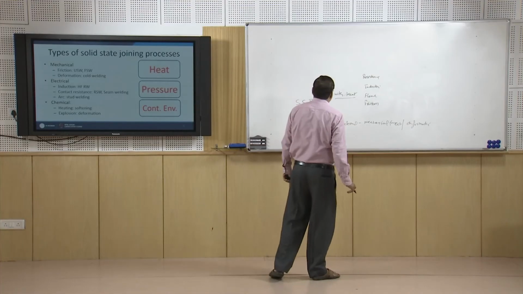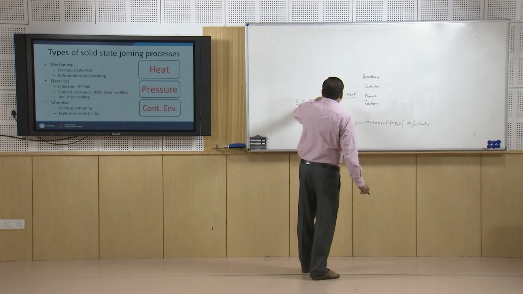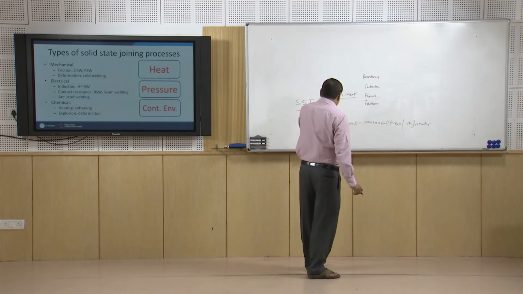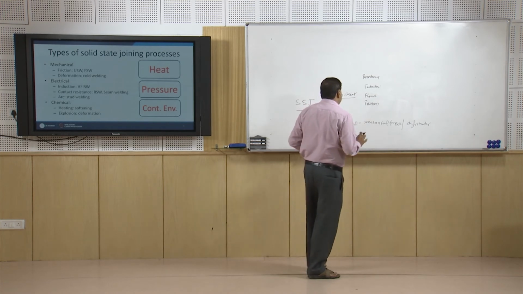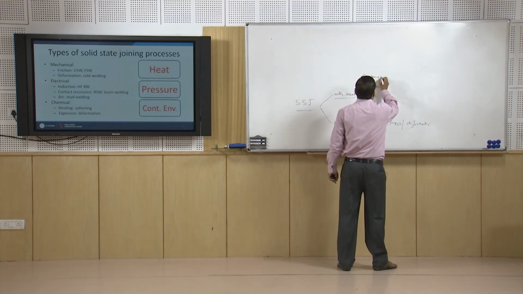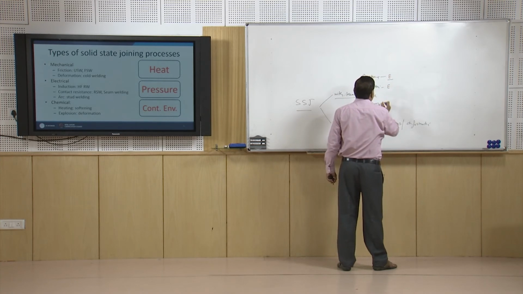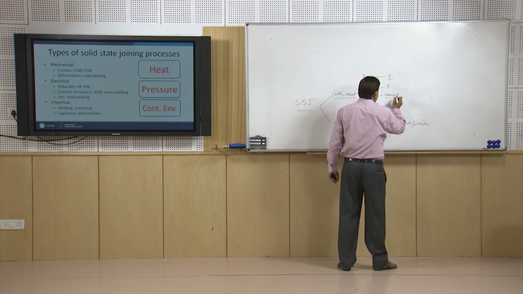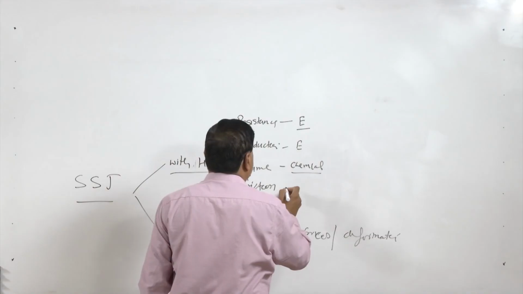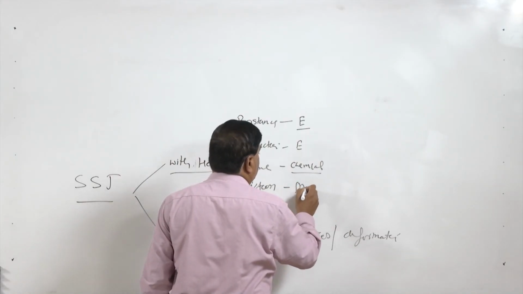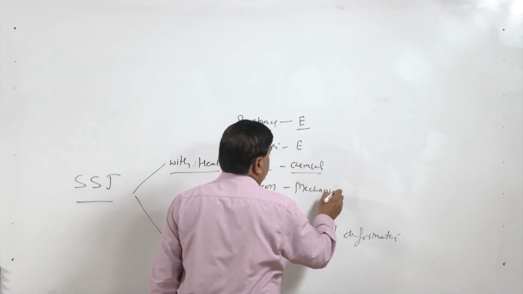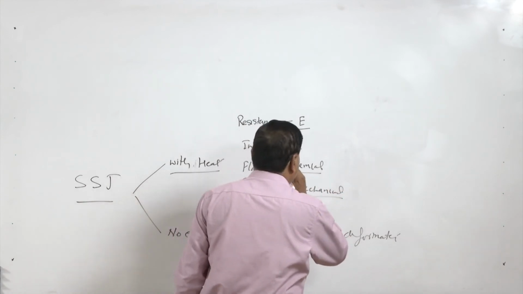So, if we see those processes which use heat or which do not use heat. The resistance heating is involved, so this will obviously be using electrical current, this also will be using electrical current, this will be using chemical gas mixture combustion for heating purpose, and this will be using mechanical energy for application of the heat.